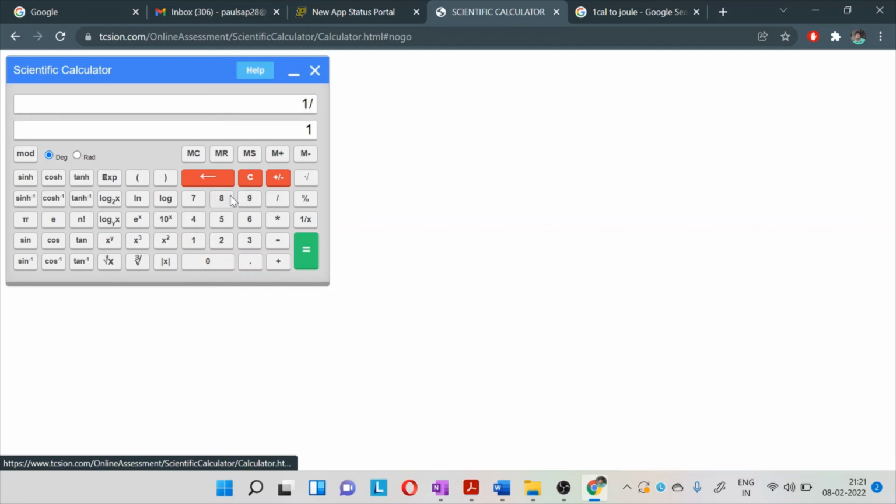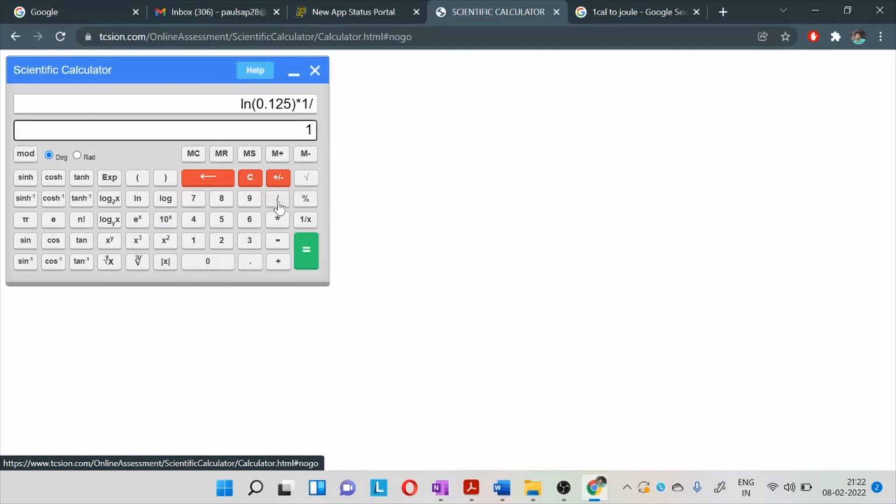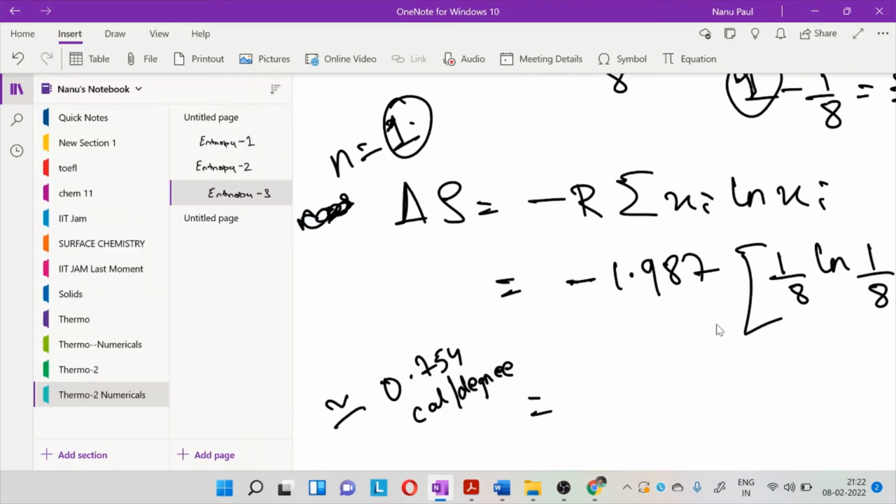So 1 by 8, we have to take the ln of this. This we get, and this will be into 1 divided by 8. So on one portion we have minus 0.25, so 1.987 times minus 0.25.